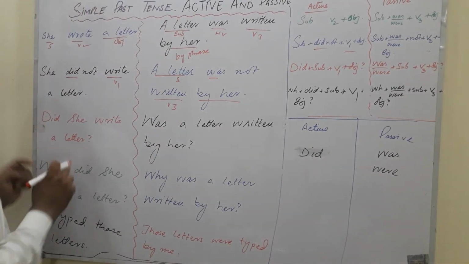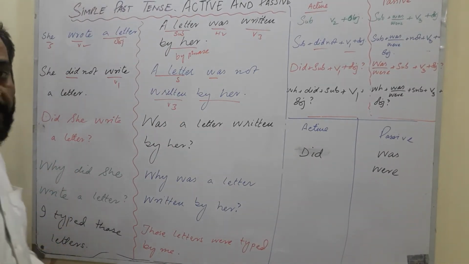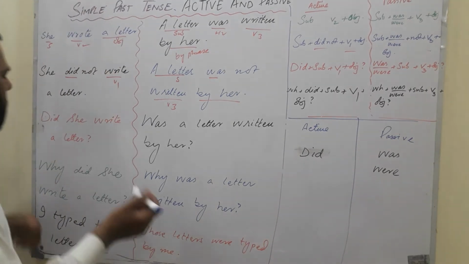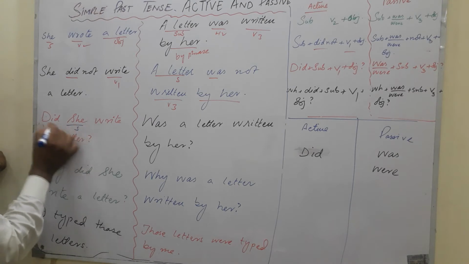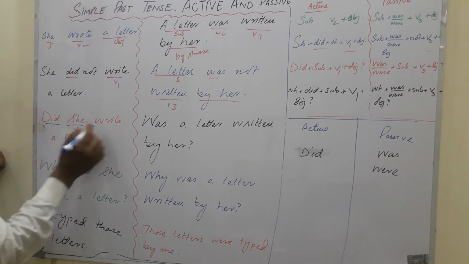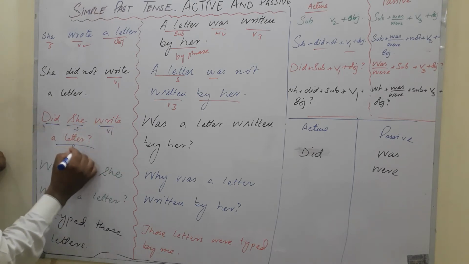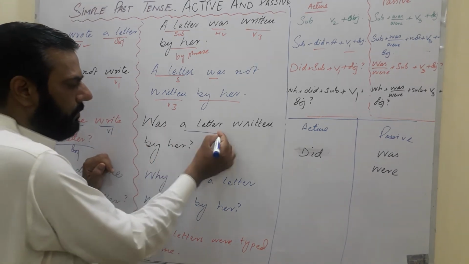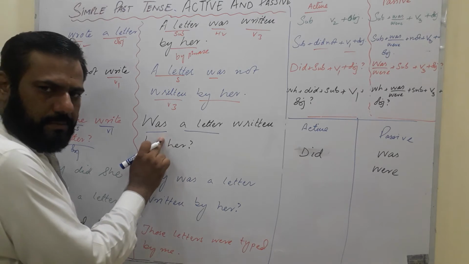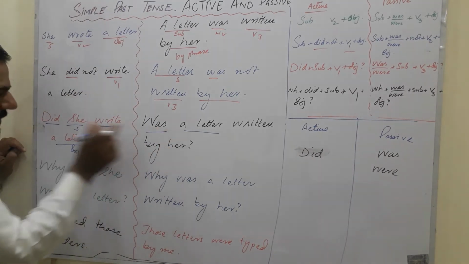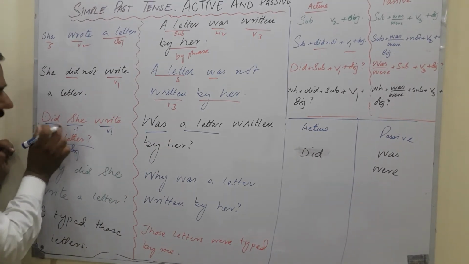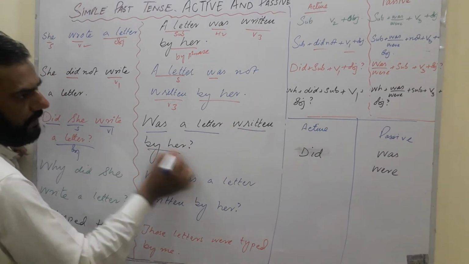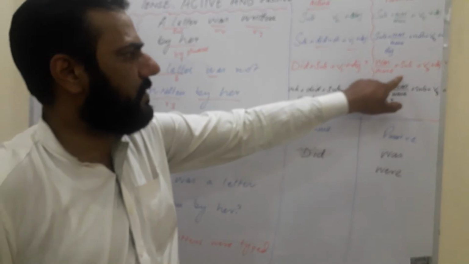The third sentence belongs to simple past, but this is a short question. How do you know that? Because in this sentence, did is coming before the subject. Look, did is coming before the subject, and then first form and then object. The same thing is applied here. Was will be used at the beginning, because did has been used at the beginning. Did she write a letter? Was a letter written, with the third form, and then by her. The third structure is being applied.